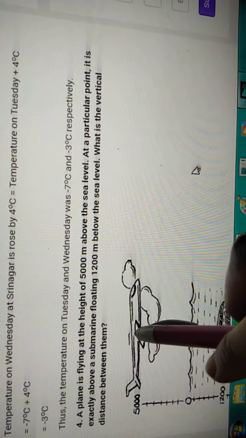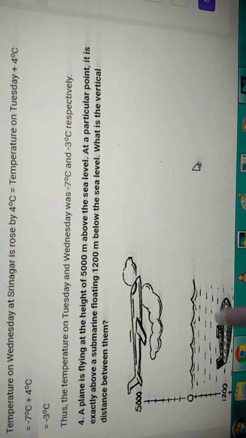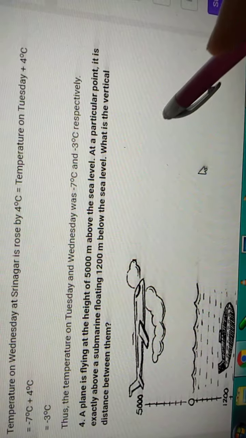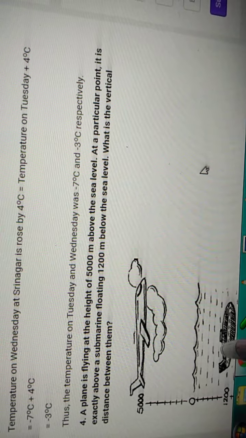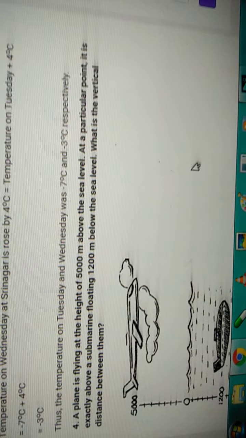Vertical distance means this distance is called vertical distance. Okay, and this kind of distance is called the horizontal distance. If we want to find out the distance from Devas to Indore, that will be the horizontal distance. The distance from the submarine to the aeroplane is the vertical distance. Okay, so we have to find out the vertical distance.